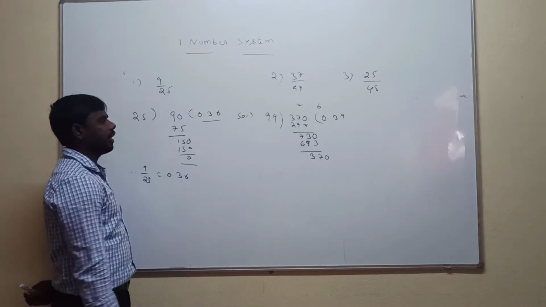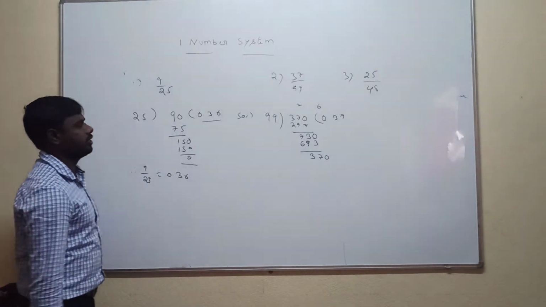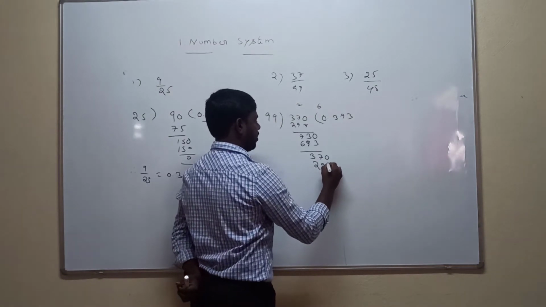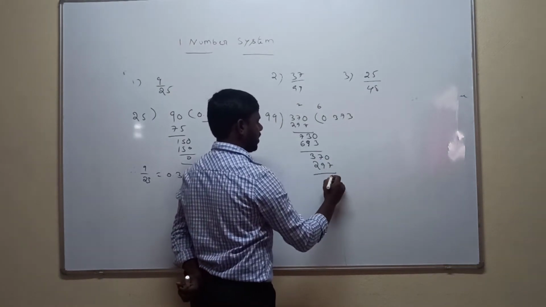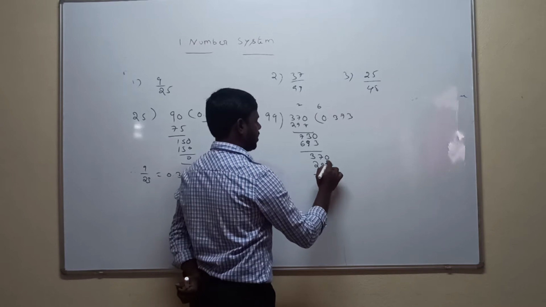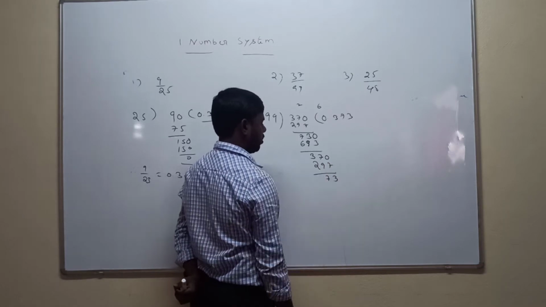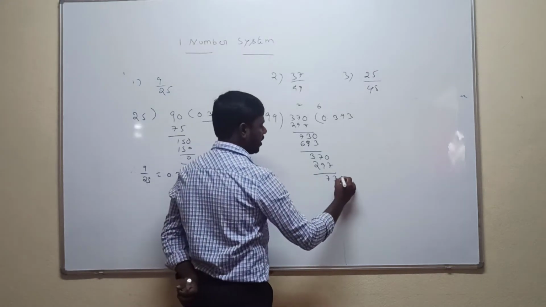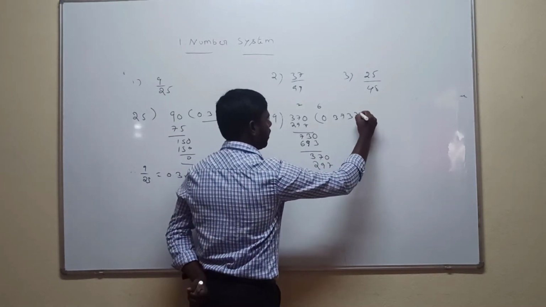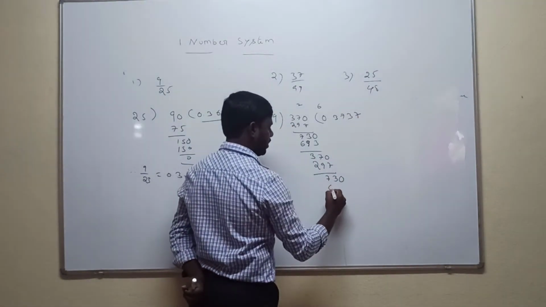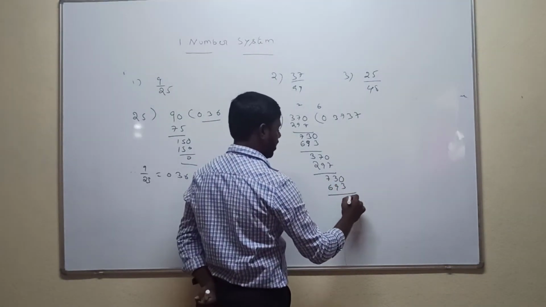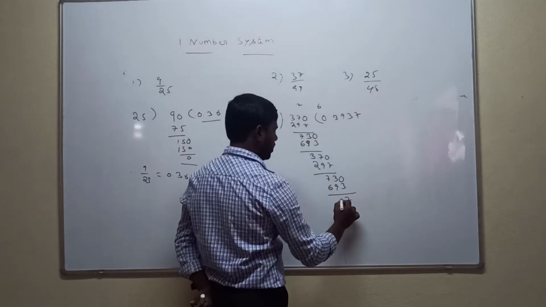Again 99 times 3 is 297. 10 minus 7 is 3, 16 minus 9 is 7. So 70 is not divisible by 99. Again, 7 times 99 is 693. Again 10 minus 3 is 7, 12 minus 9 is 3.